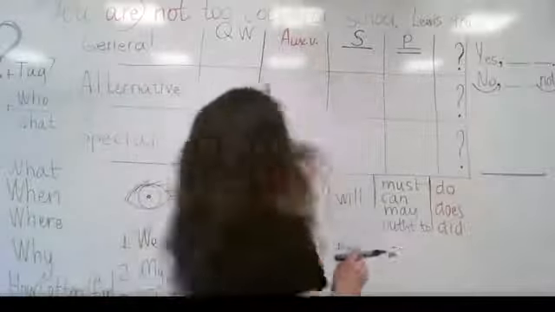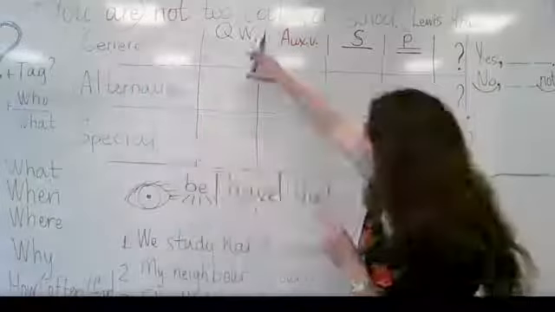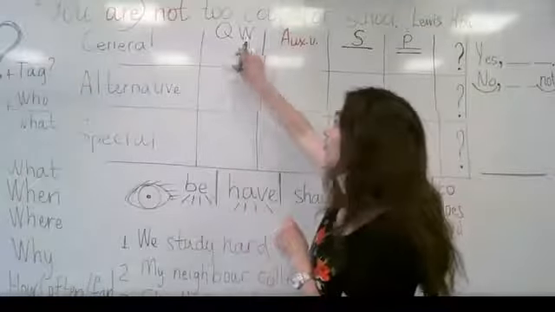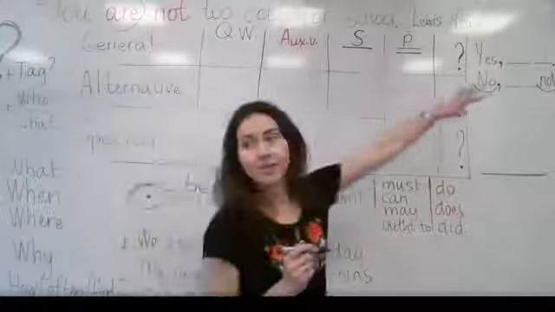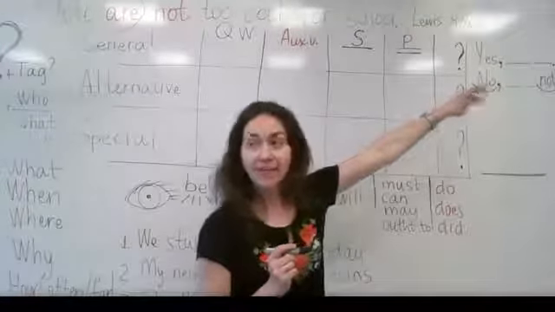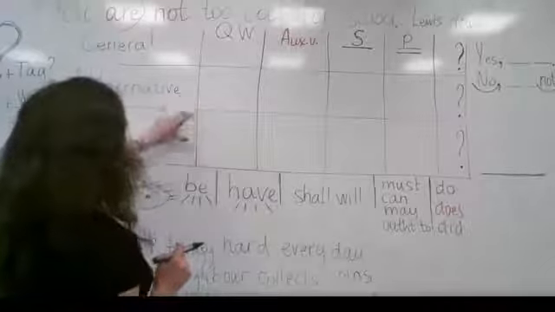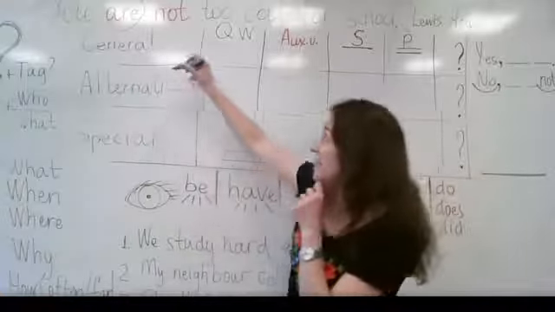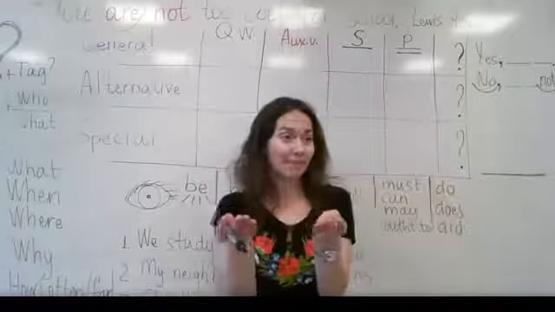When you ask questions, you have to always follow the same order of words. So sometimes the words in the sentence are not put in the same order as we have here. But when you ask questions, you have to make sure you follow this order. So when you ask these questions, you give a short answer, and you see these answers over there. Yes or no. But I have written two other types of questions. Alternative questions, special questions. What is it? Alternative question is, in fact, the same general question, but you give an alternative.